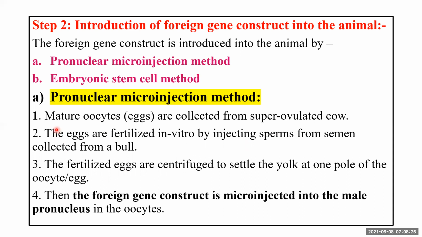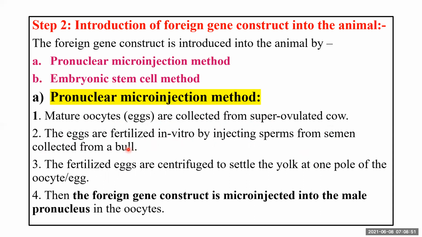First, mature oocytes or eggs are collected from a superovulated female cow. Of course, some hormonal treatment is given to the cow, and then we collect the mature oocytes or eggs. The eggs are fertilized in vitro by injecting sperm from semen collected from a bull.